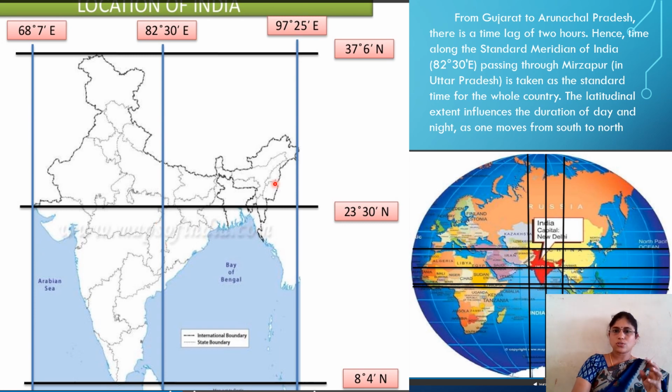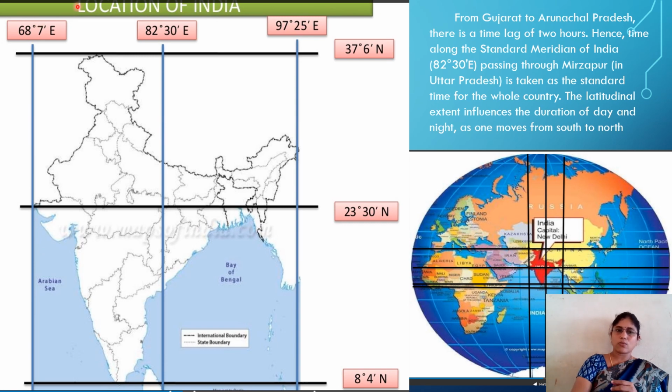The latitudinal extent influences the duration of day and night as one moves from south to north. How to calculate? So here, two prime meridians are there. One is at 75, and after that 90, again 97.